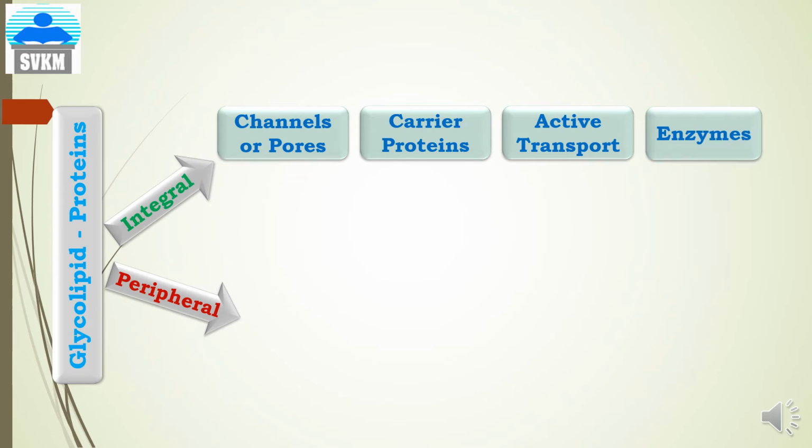Integral proteins also act as enzymes, and lastly as receptors, for example for hormones.